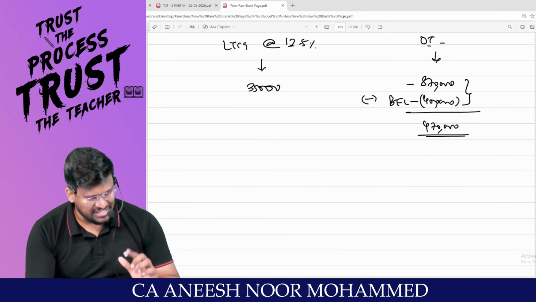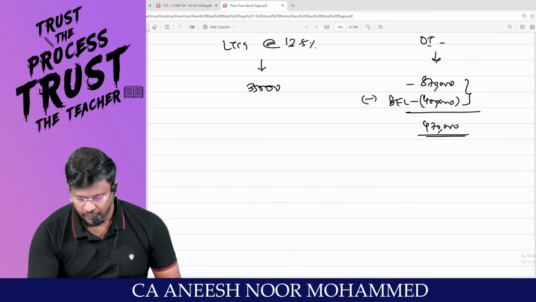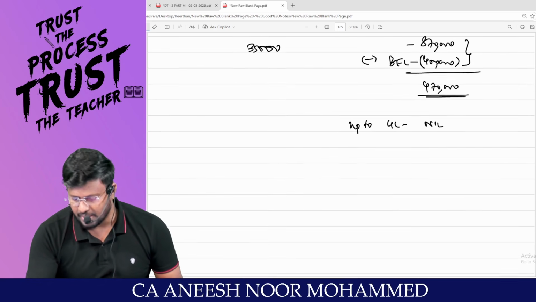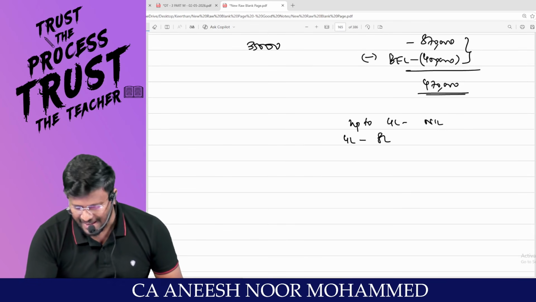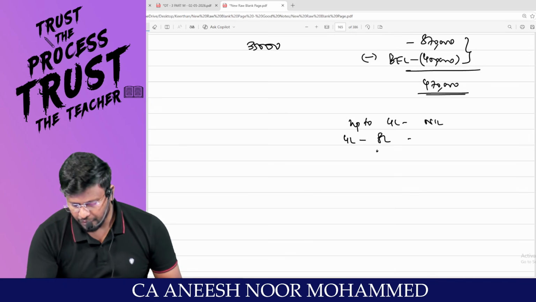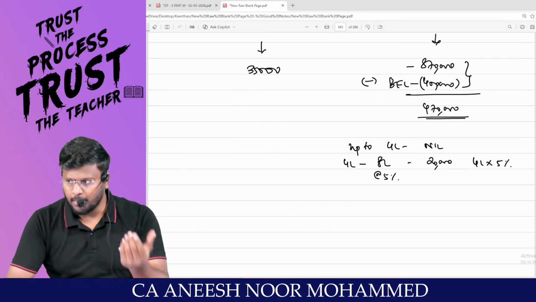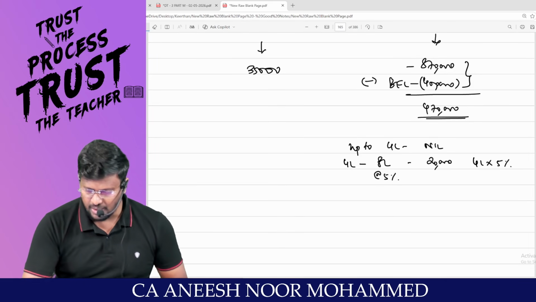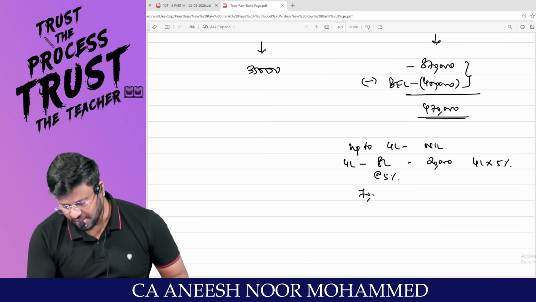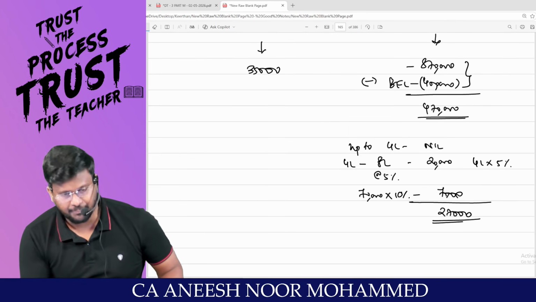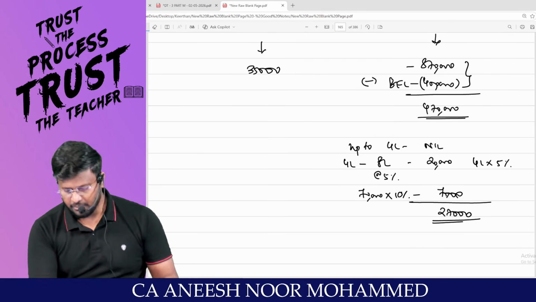So already 4 lakh rupees is over. For this next 4,70,000, up to 4 lakh rupees is nil. Am I right? Then 4 lakh to 8 lakh at the rate of 5%. That means what is the gap? 4 lakh. 4 lakh into 5%, 20,000. Over and above 8 lakh is how much? 70,000. So 70,000 into 10% comes to 7,000. So the total tax liability for the other income is 27,000.